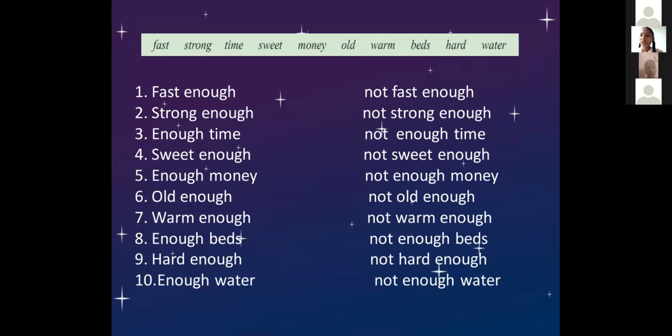Enough money, not enough money. Old enough, not old enough. Warm enough, not warm enough. Enough beds, not enough beds. Hard enough, not hard enough. Enough water, not enough water.